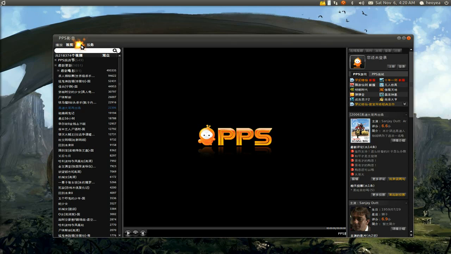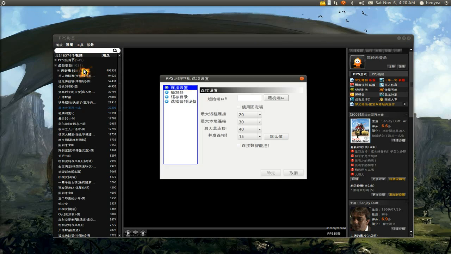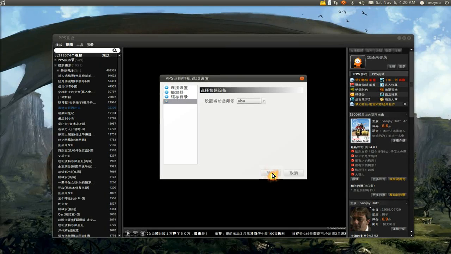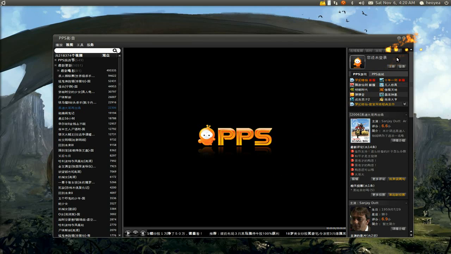Anyways, the thing I did have a problem with by default when I installed it was the sound. So to get that working, what I did was click on this third one here and go to the last one, and go to this last one here, and you want to change it from OSS to ALSA because I believe that's what Ubuntu uses, and save, and then exit, and you want to restart this program, and you should have sound now.